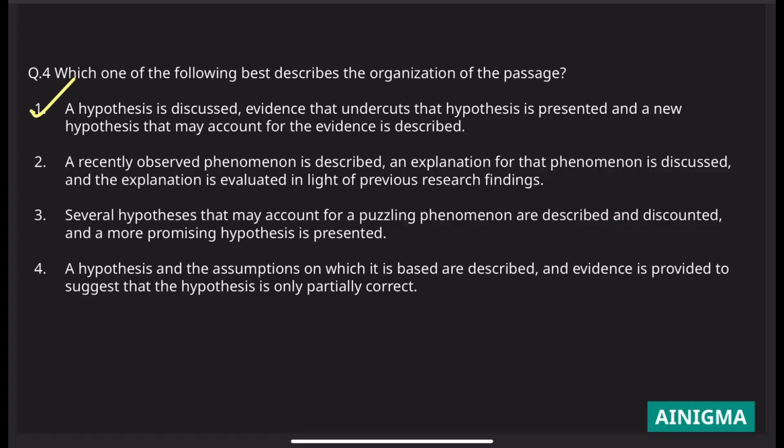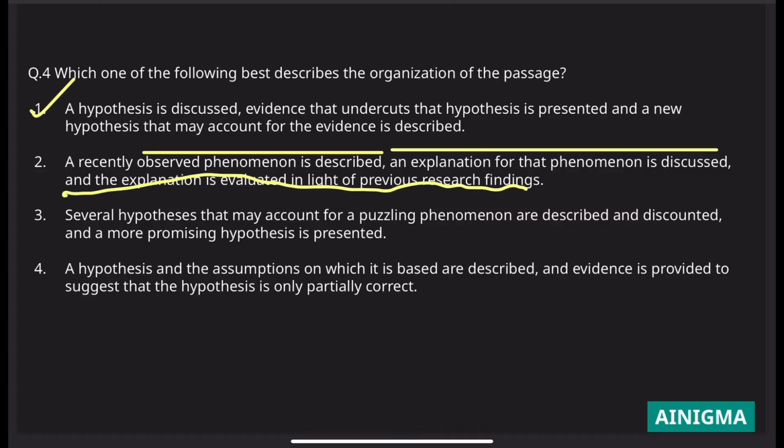A recently observed phenomenon is described, an explanation for that phenomenon is discussed, and the explanation is evaluated in the light of previous research findings. The problem here is that, just by reading it, you can say Sanders explained the phenomenon, an explanation for that phenomenon is discussed, and the explanation is evaluated in the light of previous research findings.